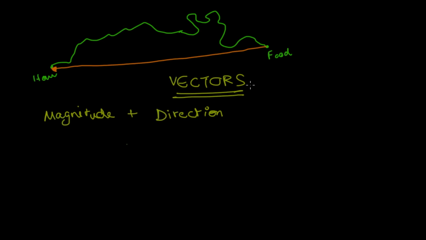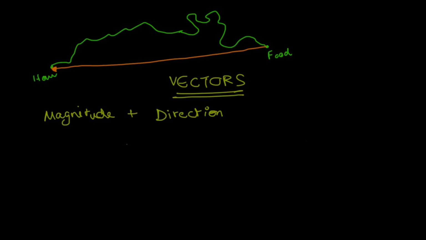Now let's take a very simple example. Let's say we have distance. Now I say that I traveled a distance of 5 meters. Now let's say this is my home, and I traveled a distance of 5 kilometers. 5 meters is too less. 5 kilometers. Now 5 kilometers can be here, it can be here, it can be anywhere. It can be my school, it can be my shop, it can be the dentist's. So 5 kilometers can be anywhere when we define it like that.